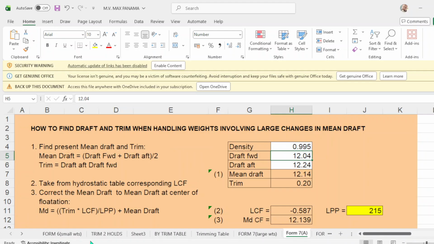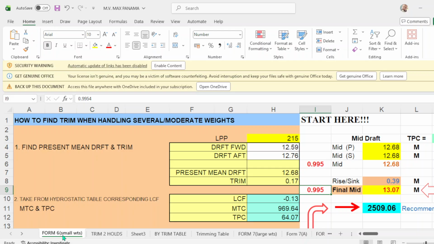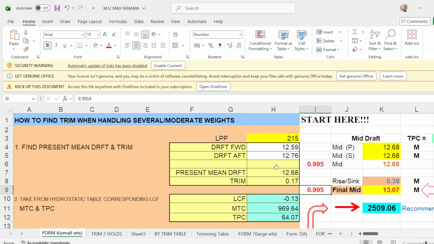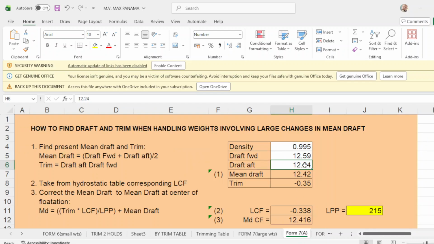Then a forward drop is 12.59. Okay. 12.59 and up drop is 12.76. Okay, 12.76. Then your mean drop is 12.68. Your trim is 17.